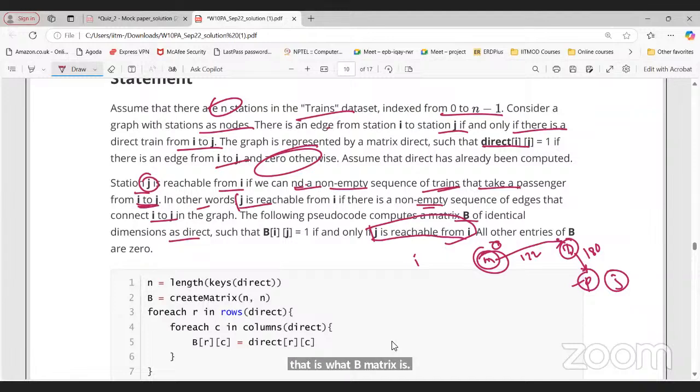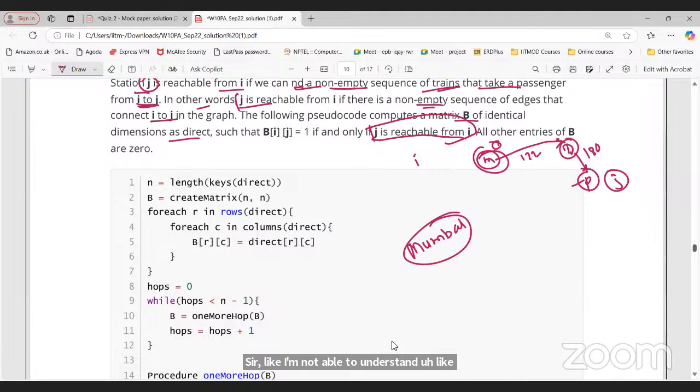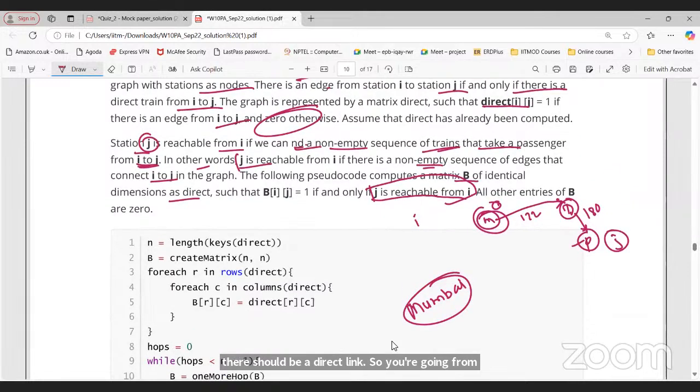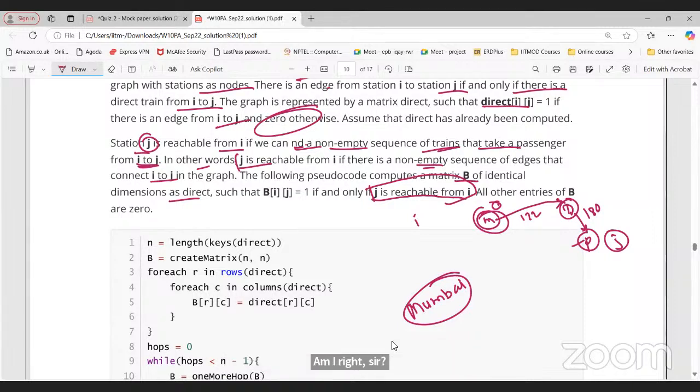Any doubt here? Sir, I'm not able to understand. There should be a direct train. You're going from Mumbai to Pune in two different trains, so that makes sense that we are going by direct trains, right? Like the question says, there should be a direct train from each station to represent the value as one.